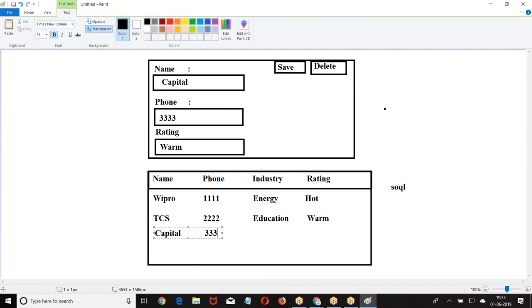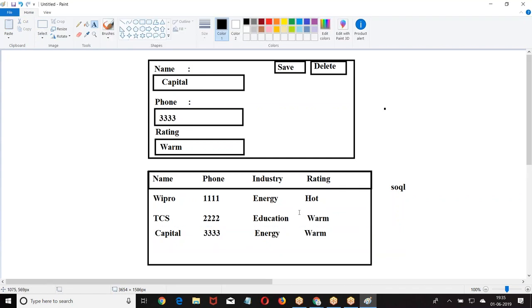Once again when I load the component, it will go to the Apex class, run the SQL query, get the data, and display the data. This update will come only when I reload the component.